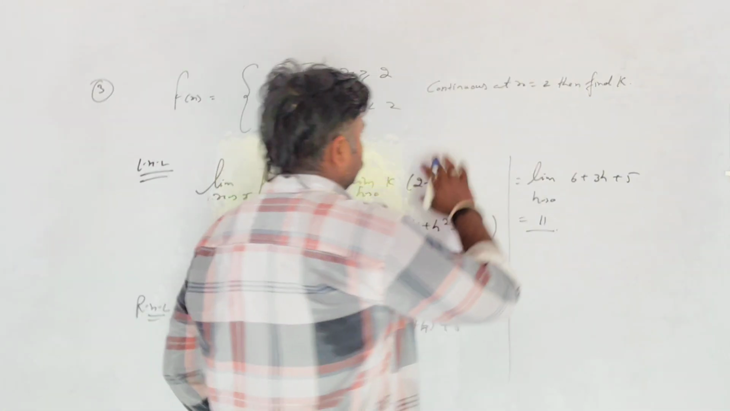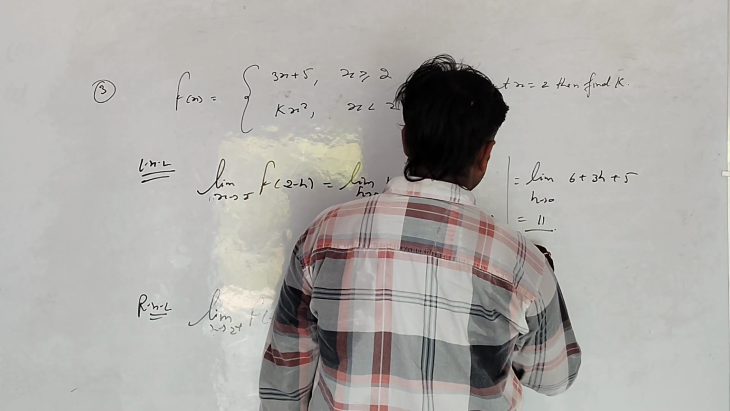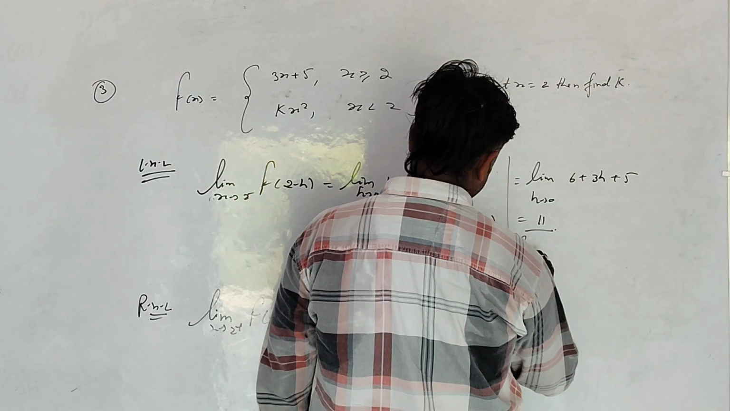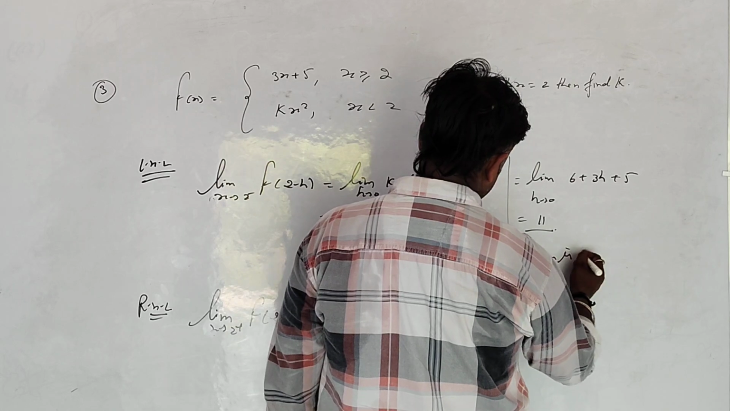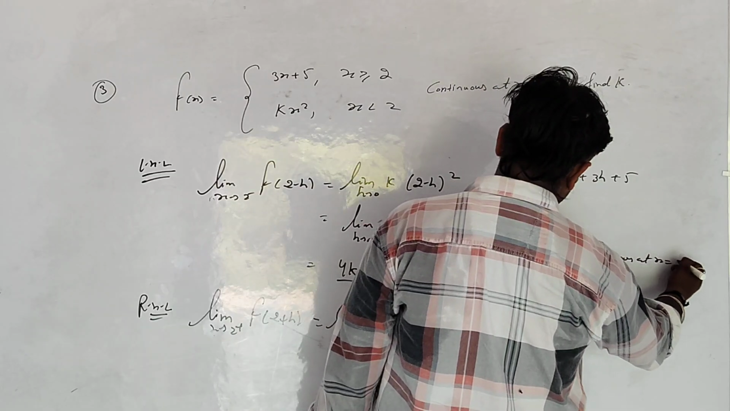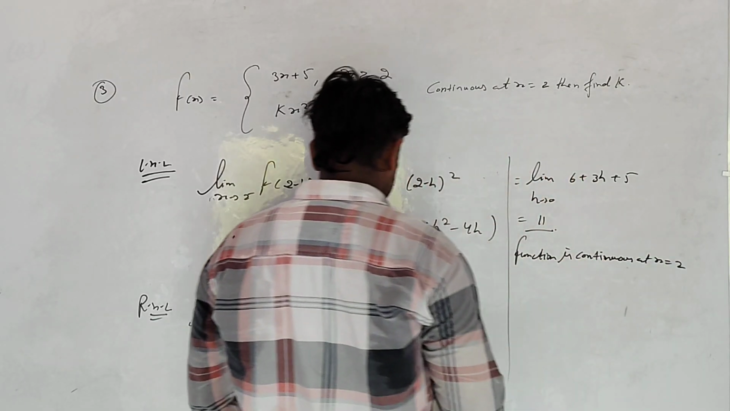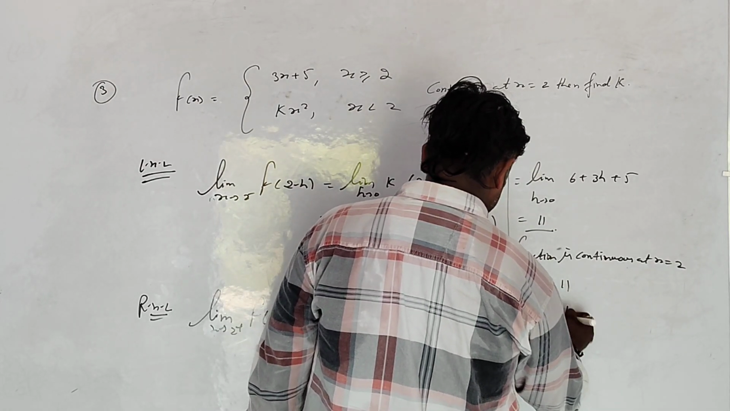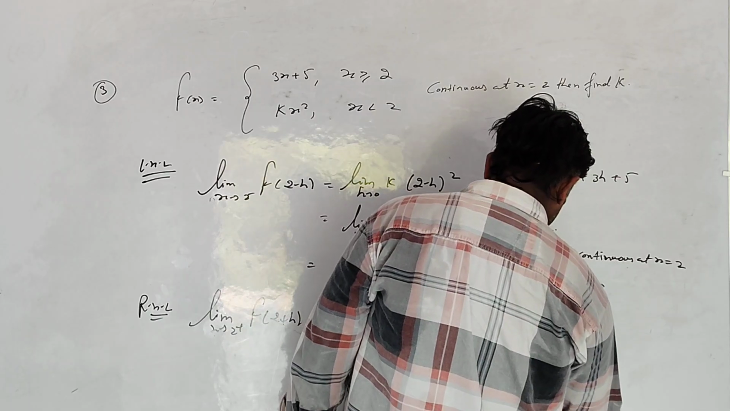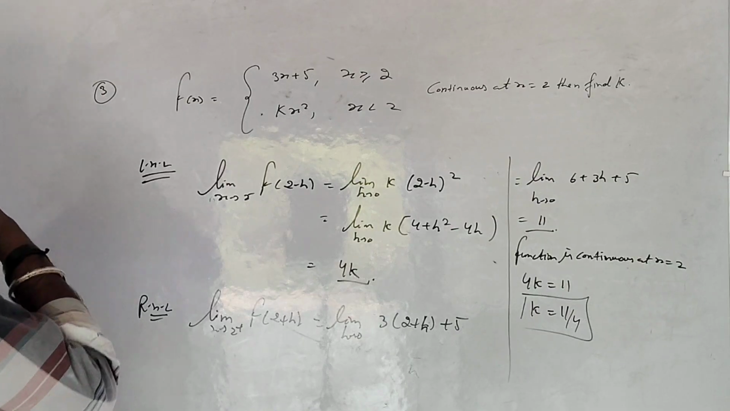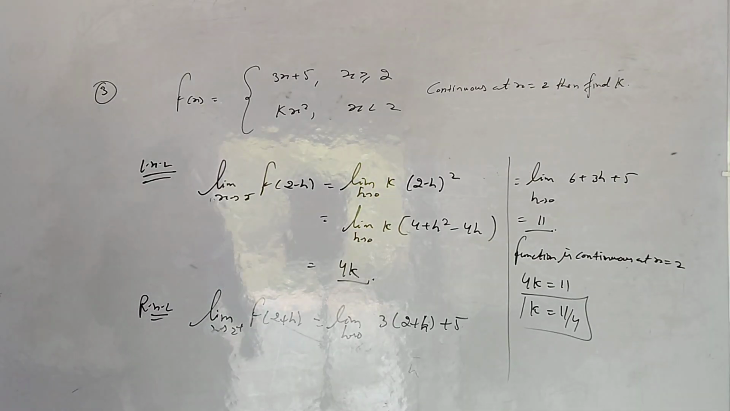The function is continuous at x is equal to 2. So 4k is equal to 11 and k is equal to 11 divided by 4. So write down this question. And that's all.